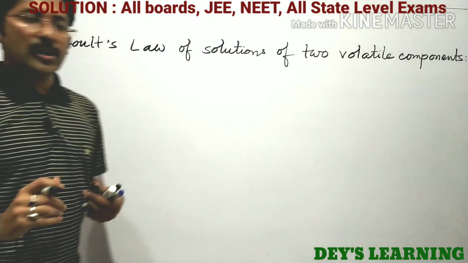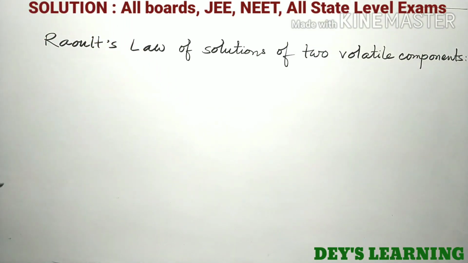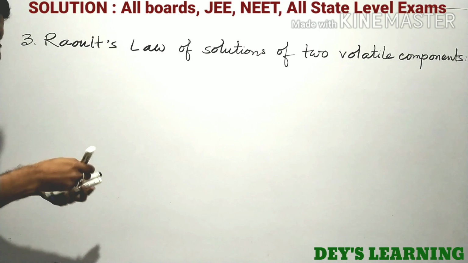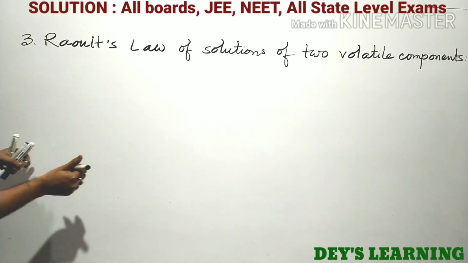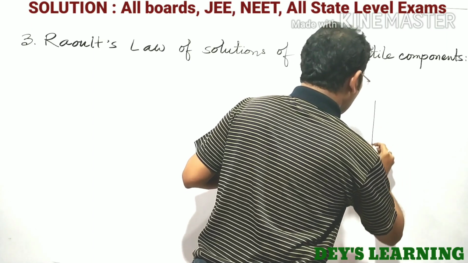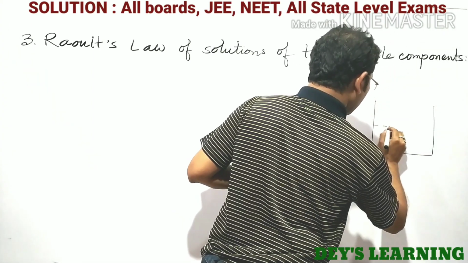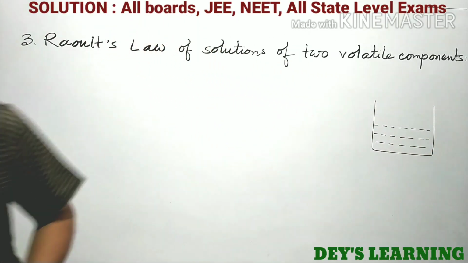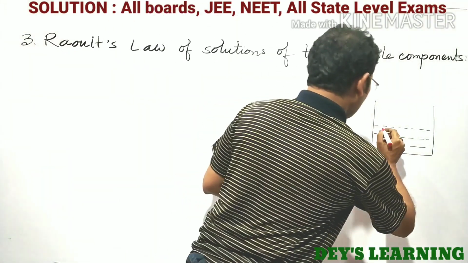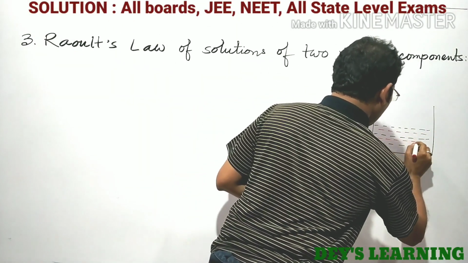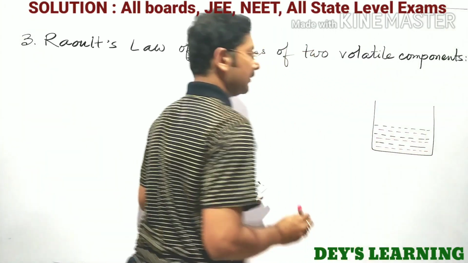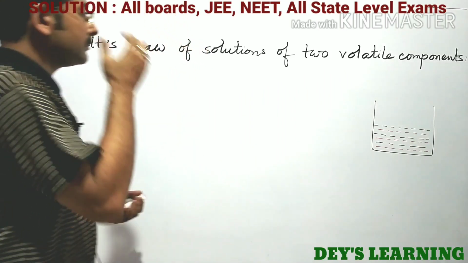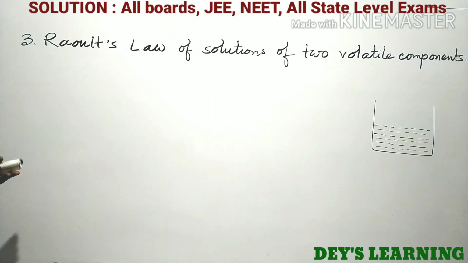So going forward to our third point, this is Raoult's law of solutions of two volatile components. Now let us consider a solution like this, where two components are present and both are volatile in nature. So we can write,